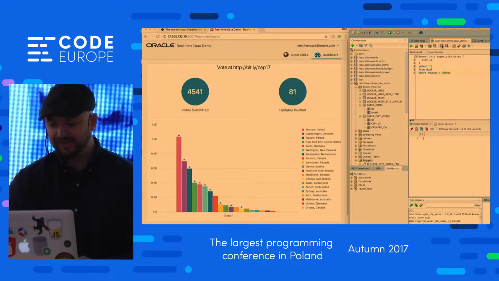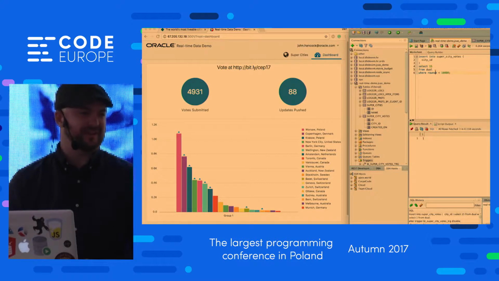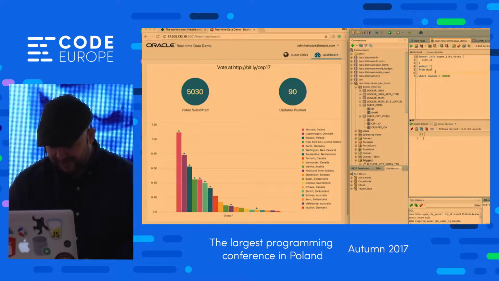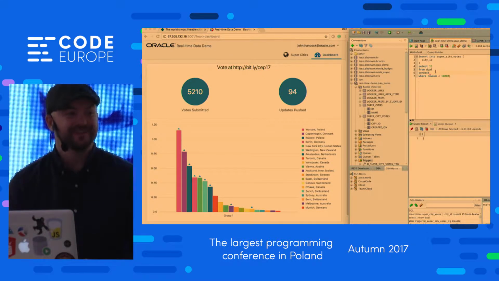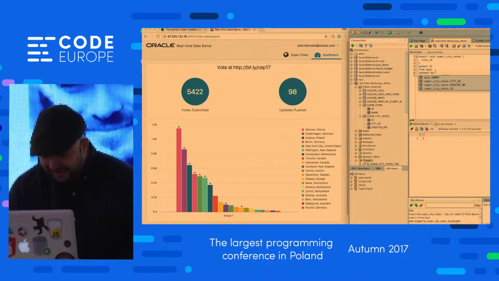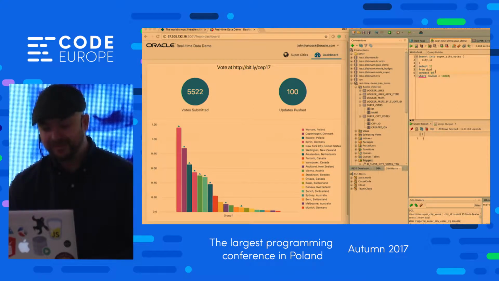Oh, hey, look at that. Warsaw's now in second. Amsterdam, ooh, must be some folks from Amsterdam here. Krakow's taking the lead. I'm actually kind of surprised about that. Aren't we in Warsaw, folks? Wow, Krakow's really killing it with Berlin. Whoa, I didn't know there was some German folks here. I apologize for deleting some of your cities. Ooh, Copenhagen's coming in strong with Krakow still in the lead.